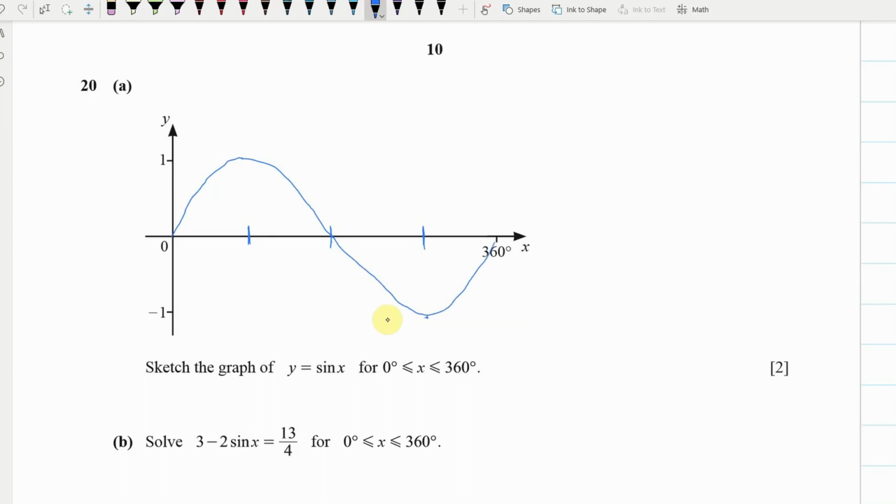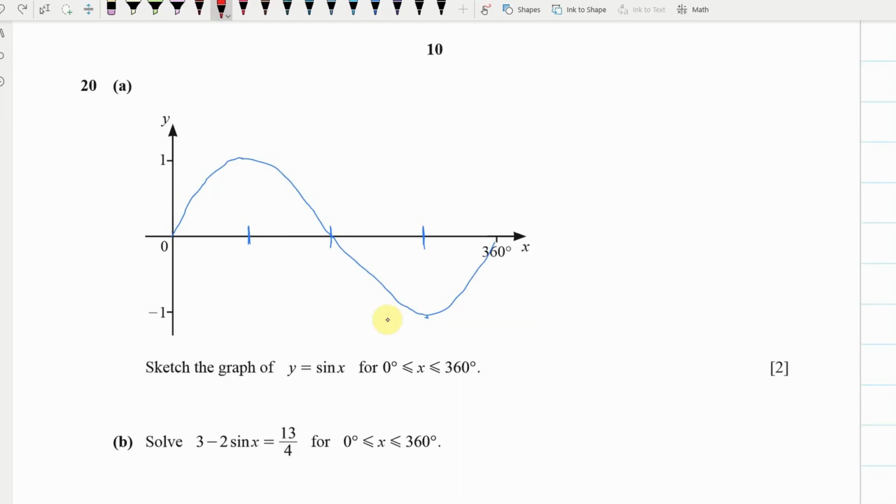Okay, some of you, I had all sorts of things. I had something that felt like it was on a slope, so just make sure your highest point is at the right place. And then some people went woo like this. Okay, your highest point needs to be at 1 and your lowest point needs to be at -1.